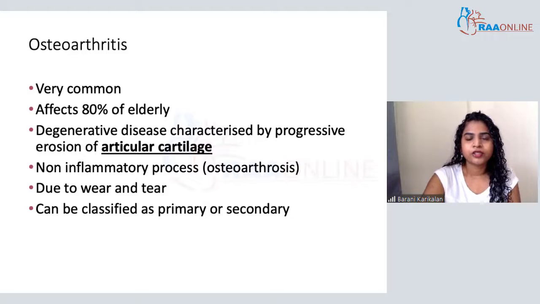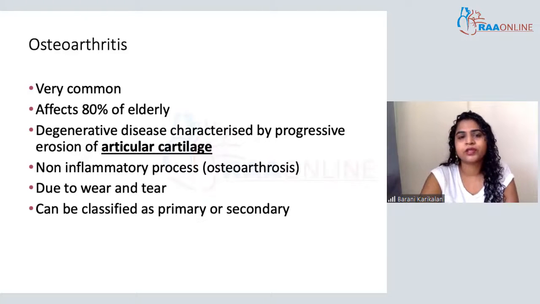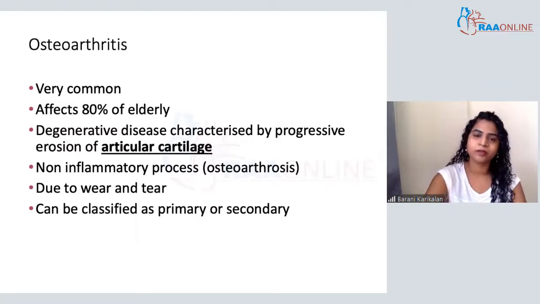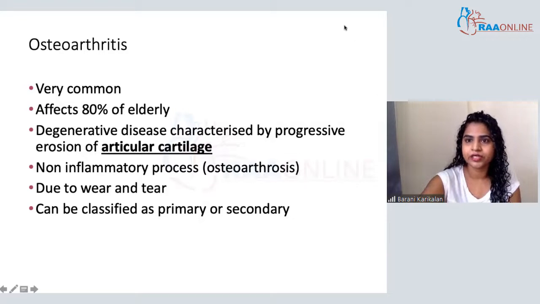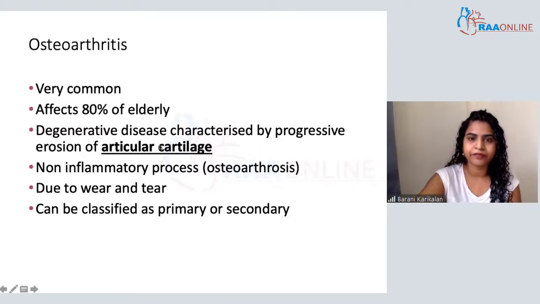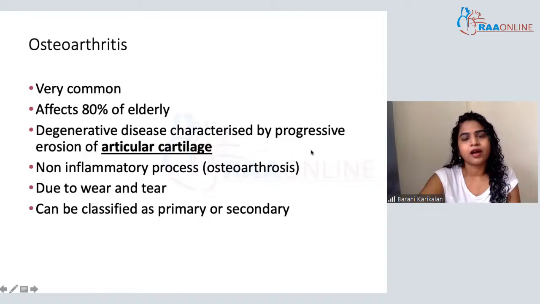Osteoarthritis is a very important topic. It's very important to know everything about it because it's very commonly seen. About 80% of all elderly people suffer from osteoarthritis. It is a degenerative disease. There is "itis" in the name, but it's a misnomer. There's not much inflammation happening in osteoarthritis, as the name suggests. It is a degenerative disease characterized by progressive erosion of articular cartilage.